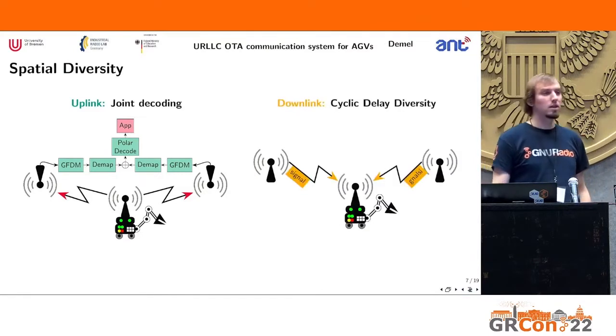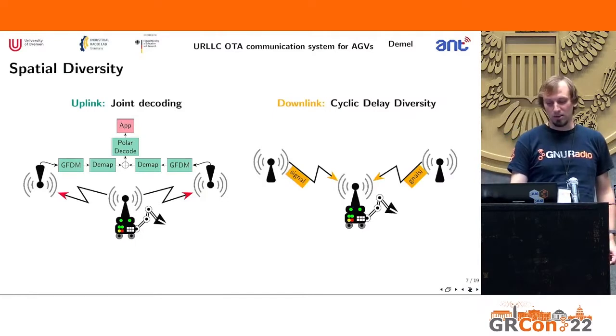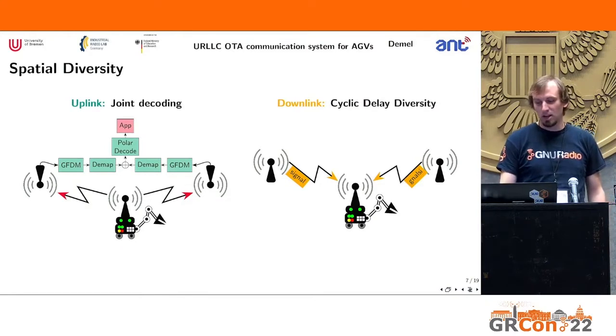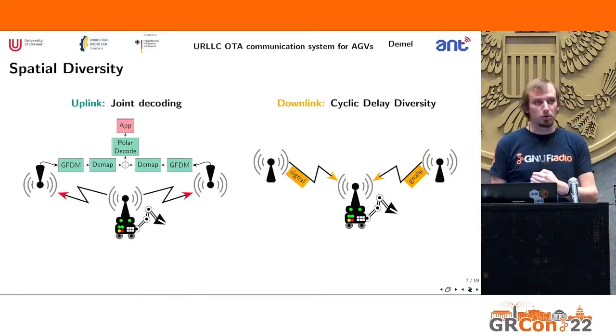In the downlink, we look at something called cyclic delay diversity. So from one access point, you just send the original message signal in that situation. From the other access point, you send a cyclically shifted version. Works very well for multi-carrier systems, in this example, GFDM.